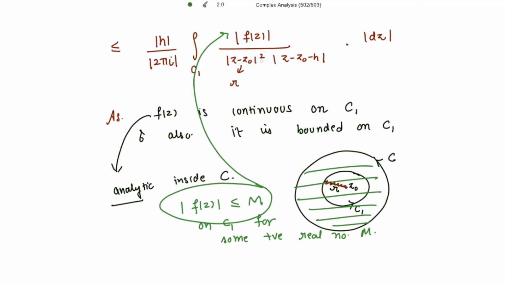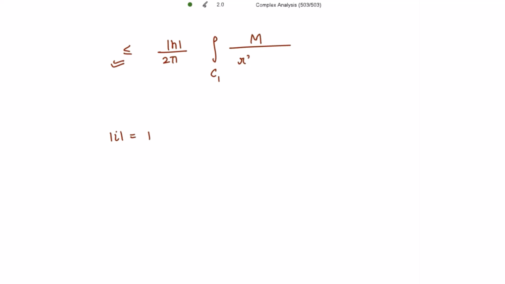Because I am having the square, so I am writing here r square, and these two are multiplied together: r square multiplied with mod of z minus z0 minus h, and mod of dz.